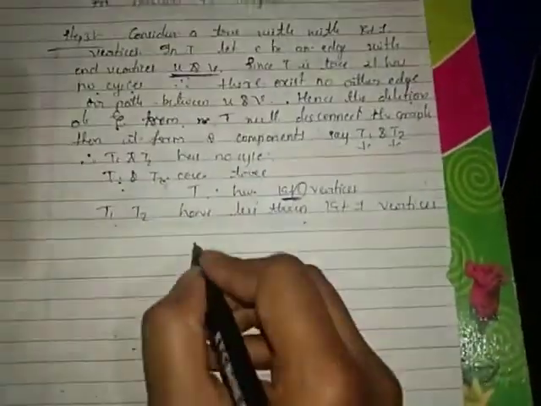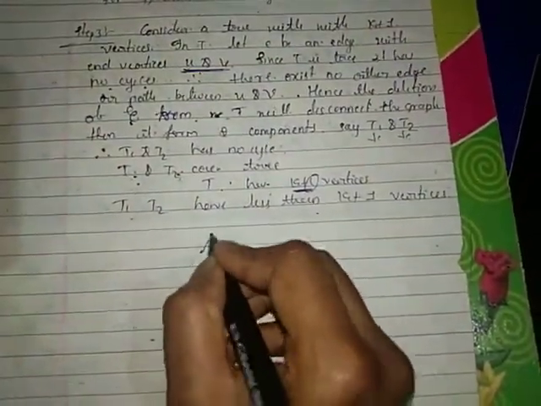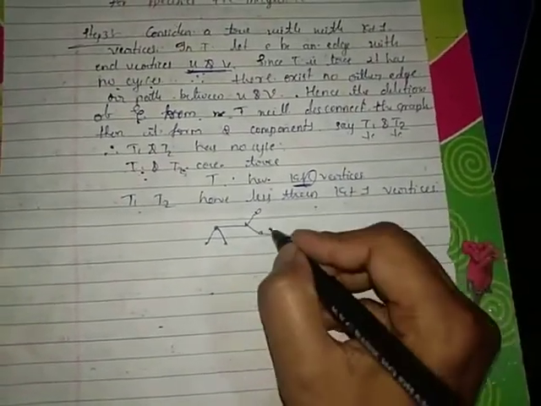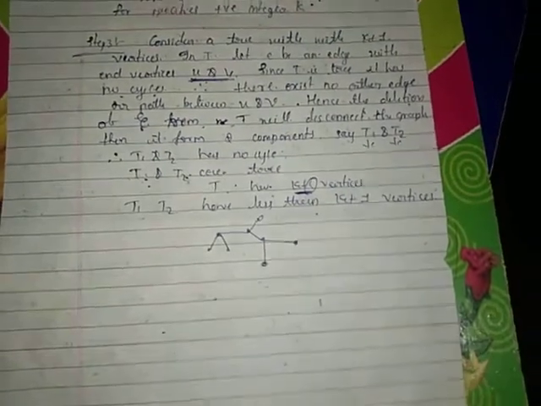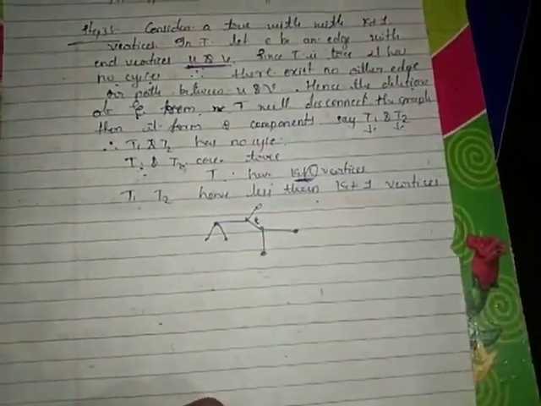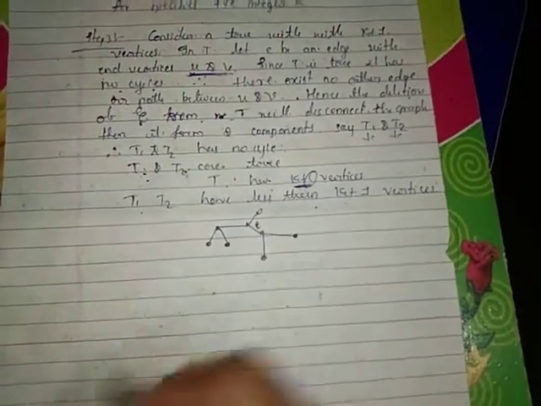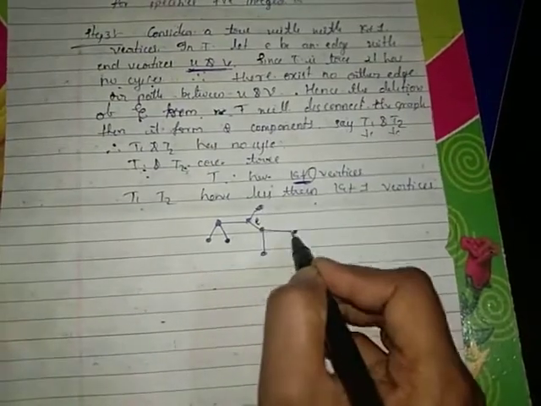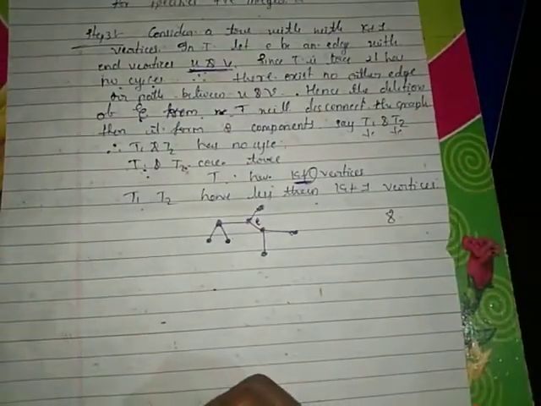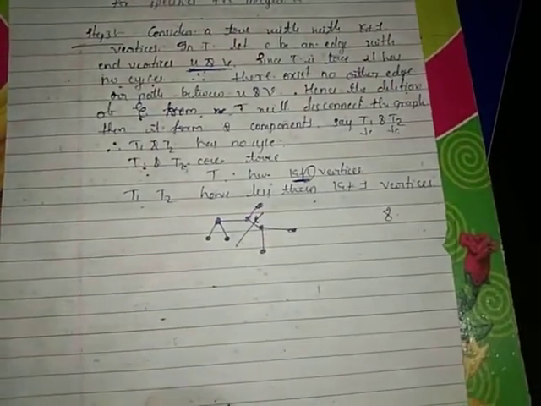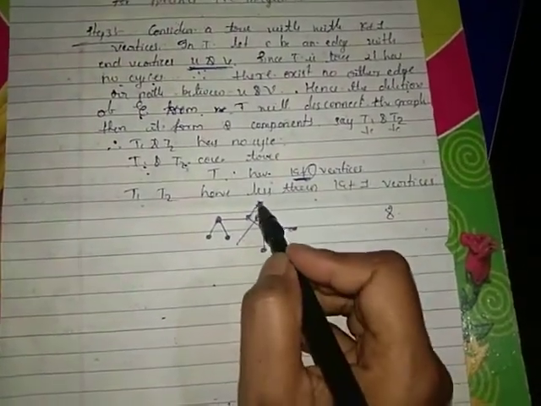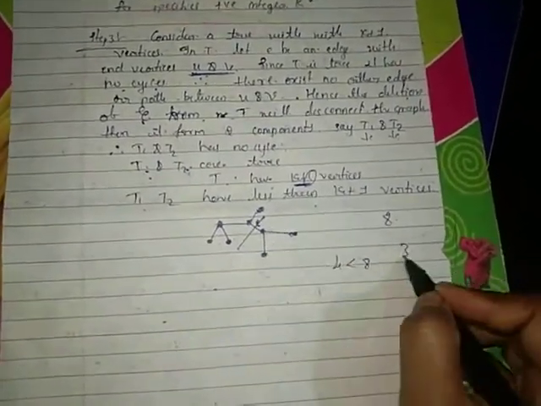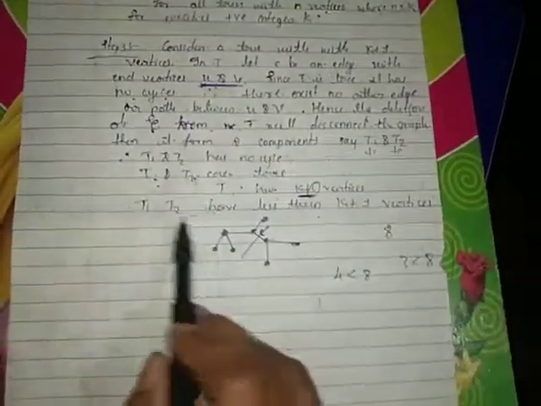For example, consider here a tree. See, this is your E. The number of vertices are 1, 2, 3, 4, 5, 6, 7, 8. Eight vertices will be there. If I remove this edge, then the number of vertices are 1, 2, 3, 4. That is less than 8. 1, 2, 3. That is also less than 8. That is what I am going to say here.